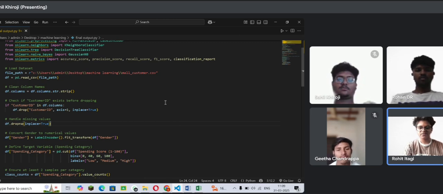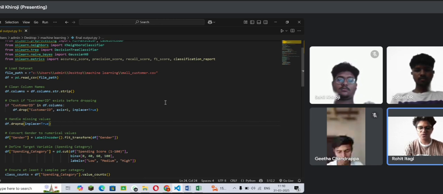And here, df['Spending Category'] = pd.cut(df['Spending Score (1-100)'], with bins=[0, 40, 60, 100] and labels=['Low', 'Medium', 'High']. Here the line creates a new column, spending category, which categorizes the spending scores into three bins: low, medium, and high. Here pd.cut divides the spending score column into intervals defined by the bins argument. Each spending score is then assigned a label based on the range it falls into.